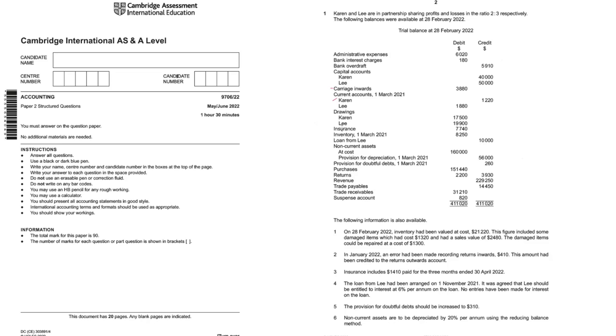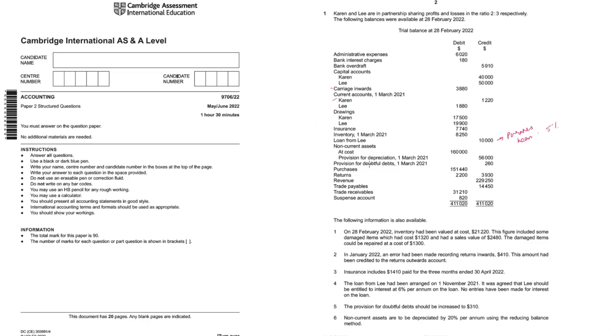Then in between we have carriage inward. Drawings are given. Insurance expense. Opening inventory is given. Loan from Lee. So this is the partner's loan, we have to see this in respect of the interest on loan. If the rate is given, we will take that. If rate of interest for partners loan is not given, we will take 5% as per Partnership Act.